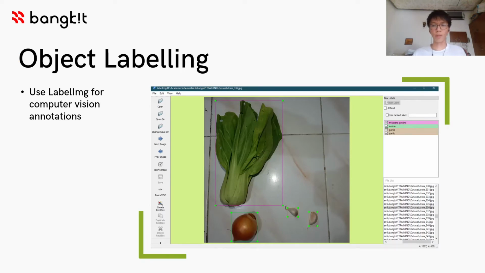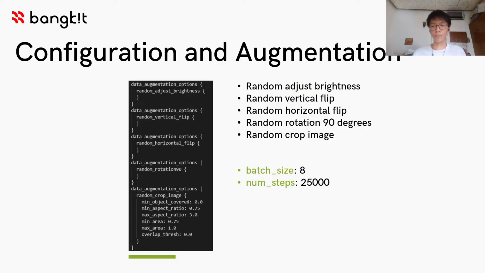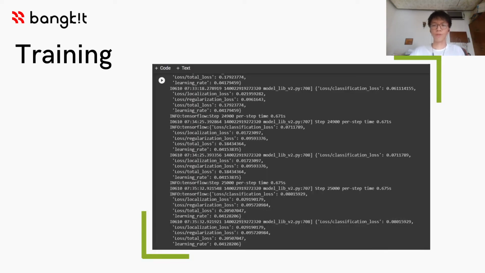Training in object detection uses two files, the image itself and the XML file, or we can call it annotations. The XML file is produced by labeling all the objects in the image with bounding boxes and label names. We use the labelImg program for labeling it. From the pre-trained model, we add some augmentations, for example random adjust brightness, random vertical flip, random horizontal flip, random rotation 90 degrees, and the last one is random crop image. And we also set the batch size to 8 and the number of steps to 25,000, so it doesn't reach the maximum limit of GPU from Google Colab. This is the screenshot of the training process.